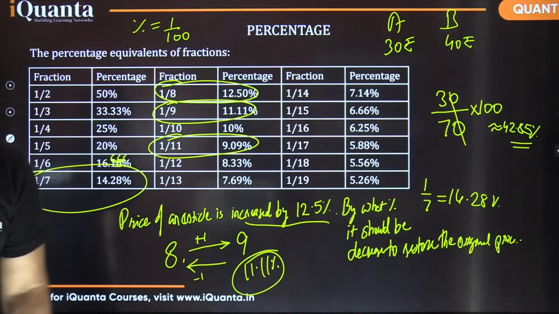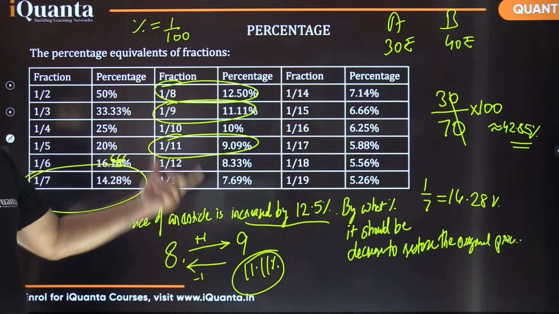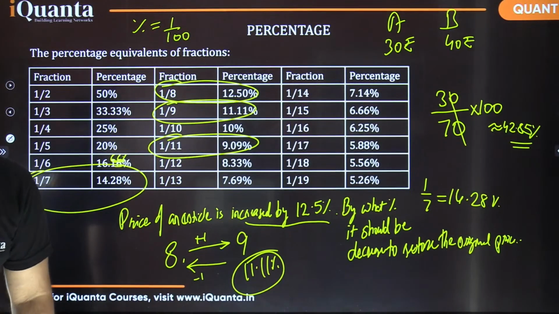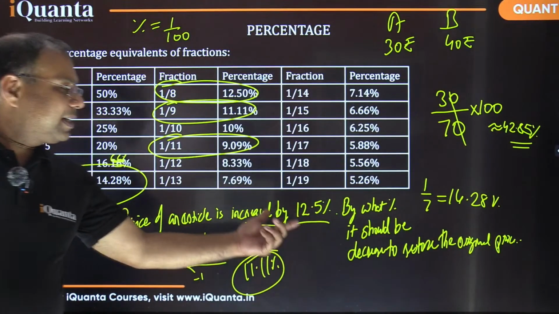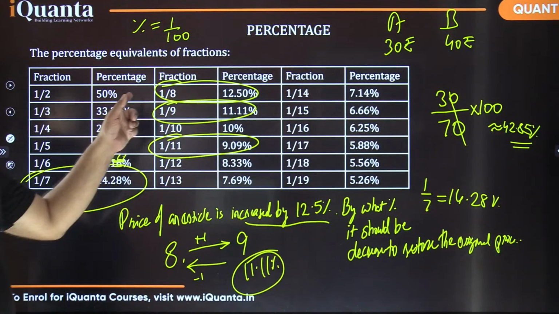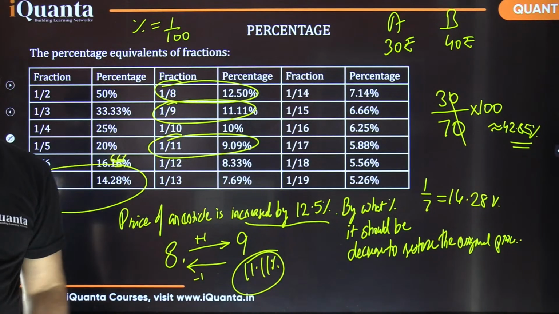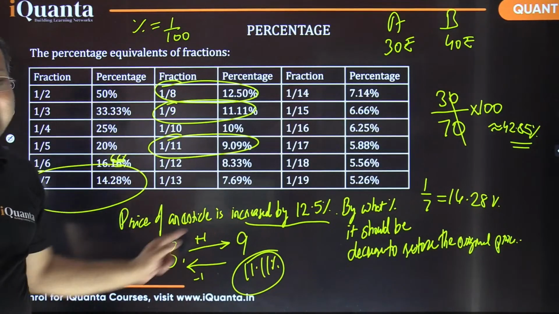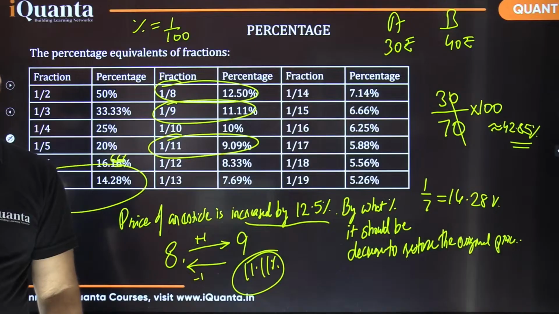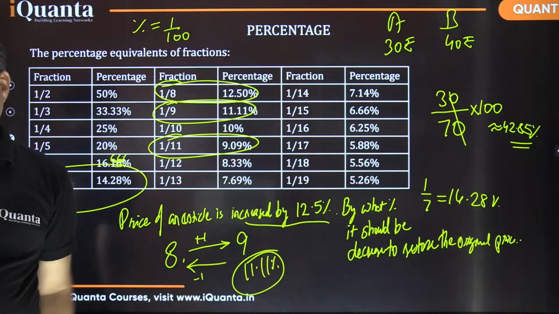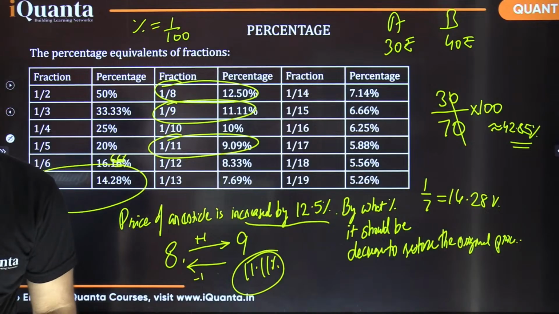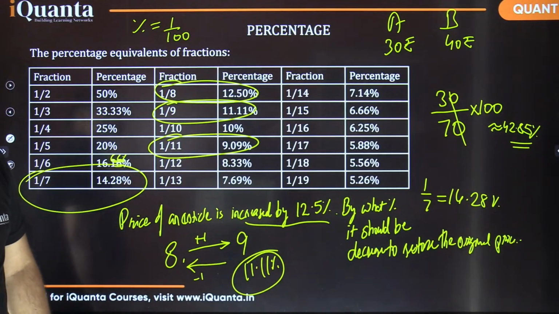Are you getting that? So that's how this fraction conversion, fraction percentage table is going to help us very fast. So the moment we see the percentage, we should immediately recognize the corresponding fractional part, and the fractional part helps me to assume the values also, right? And now whatever is the question, we can answer it very fast. Is that clear?